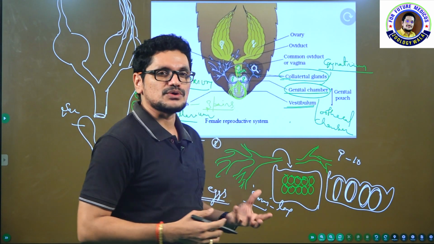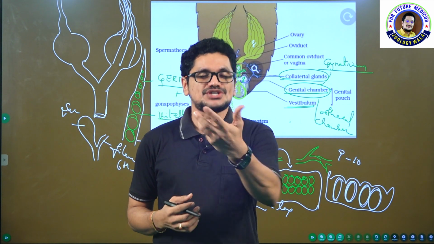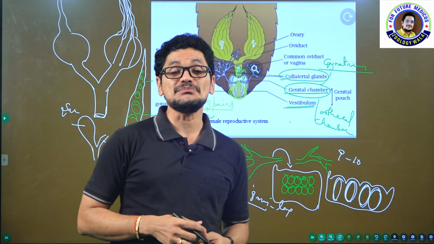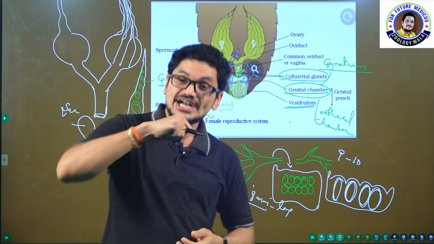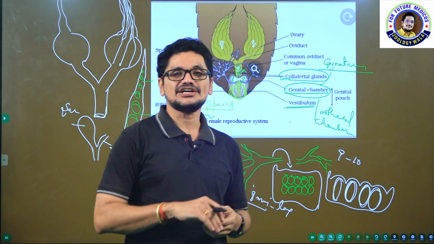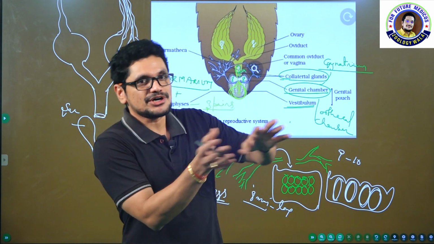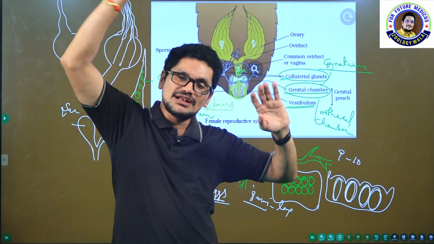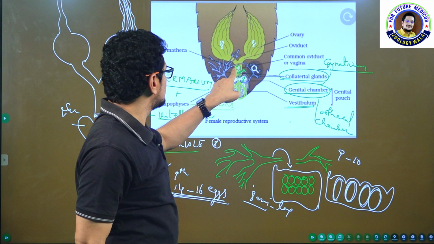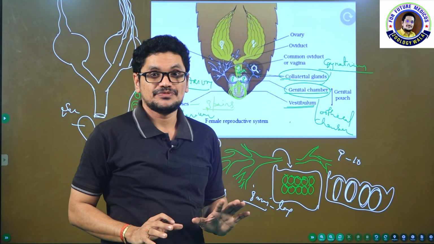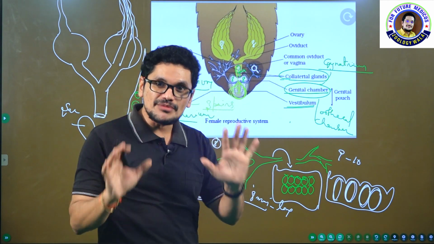So the female cockroach will release some pheromones. Pheromones are nothing but chemical secretions in order to attract the male, and males will be attracted, of course, and the spermatophore will be given to the female and the male moves away. Now a number of sperm cells are present in the spermathecae.